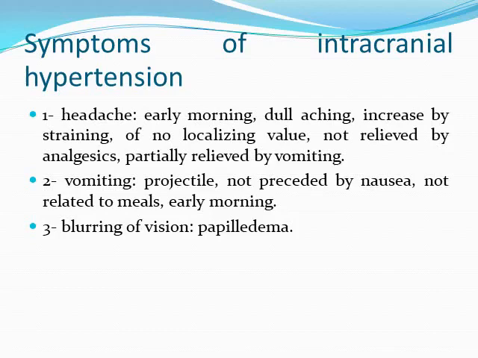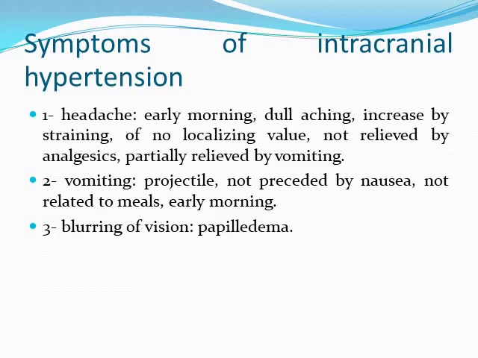Symptoms suggestive of intracranial hypertension include headache, which usually is an early morning dull aching headache, increased by straining, with no localizing value mostly. But if the headache is referred to the frontal part, it is usually a supratentorial lesion, and if it is referred to the occiput, it is an infratentorial lesion. The headache is not relieved by analgesics and is partially relieved by vomiting. The vomiting is projectile, not preceded by nausea, not related to meals, and usually in the early morning.